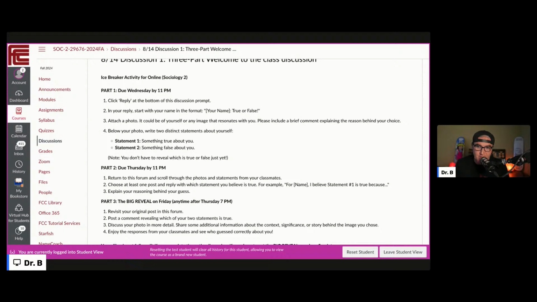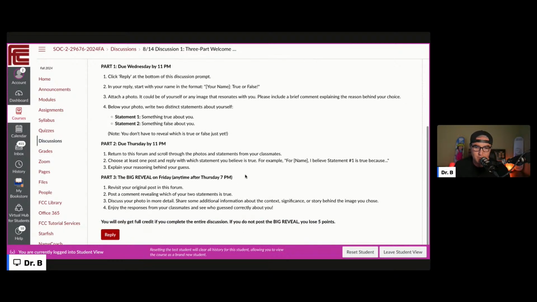Maybe that statement is true. Well, if that statement is true, then the second statement should be false. And you could say, I have 9 children, something to just throw your classmates off, and then you're going to go through your classmates and just kind of guess which one is true, what you think is true or false, and you're going to post a picture as well.